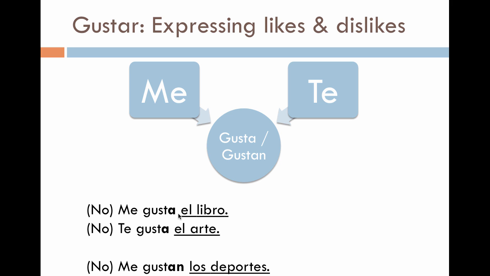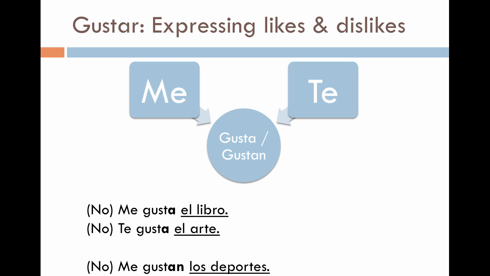We see here that these two A's are in bold, and the reason is that we're focusing on one object: el libro, el arte. However, if I'm speaking about multiple things that I like, me gustan los deportes, or something I do not like, no me gustan los deportes, I'm going to use the third person plural of gustar, which is gustan, the A-N.